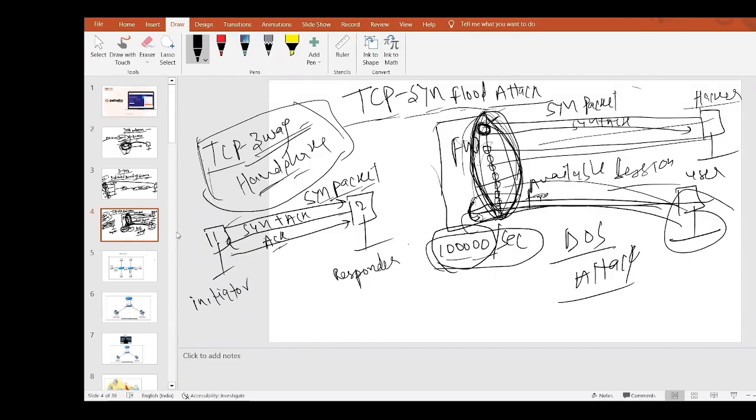So what kind of packet does this hacker send? It sends a TCP SYN packet, in a flood way, flooding with SYN packets. That's why this attack is called a TCP SYN flood attack.